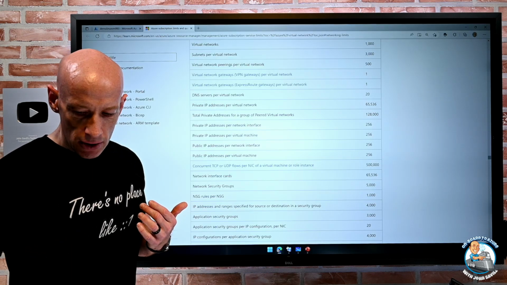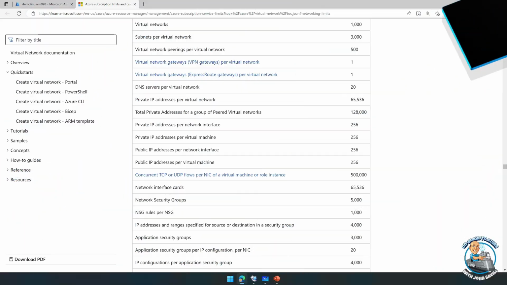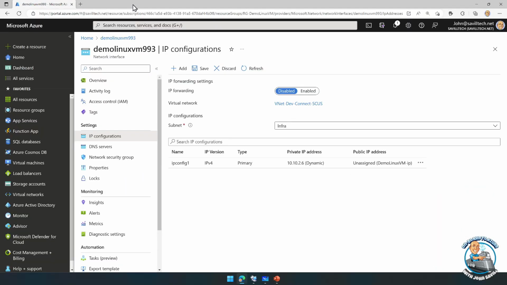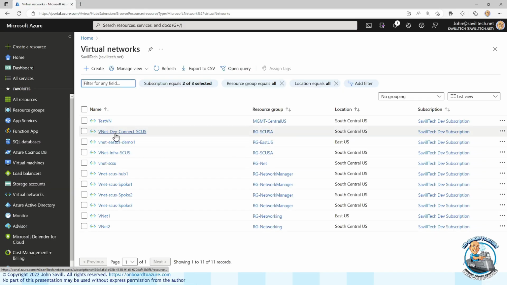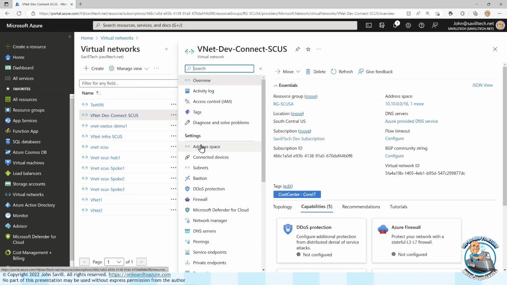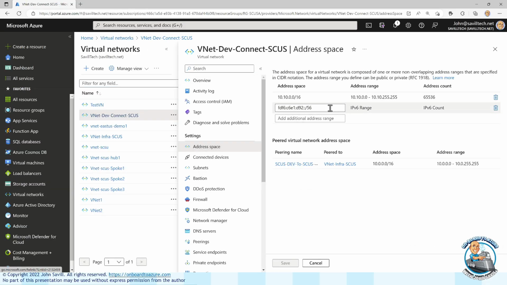If we went and looked at my network quickly, let me jump back over here for a second. Let's look at my VNet, I think it's my Dev Connect, and look at my address space.